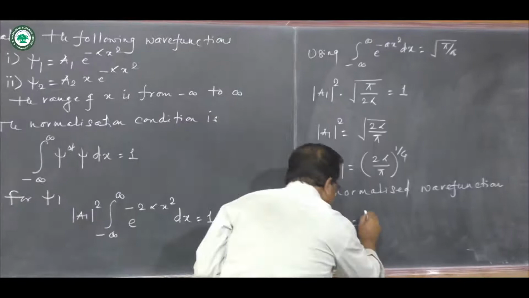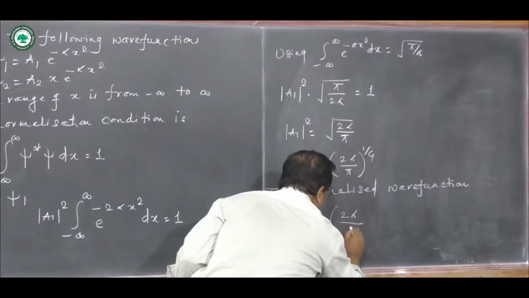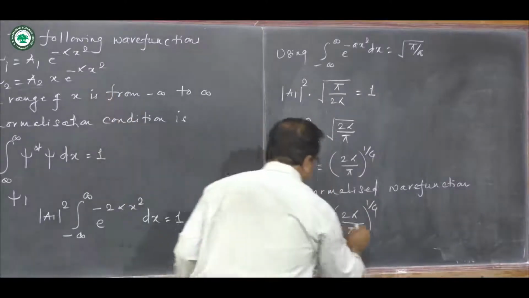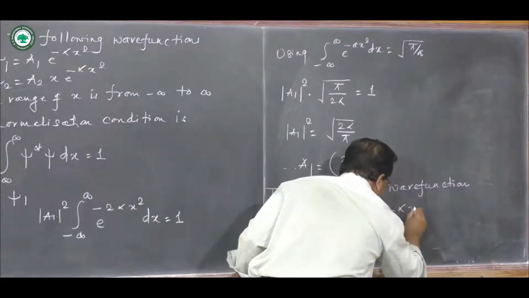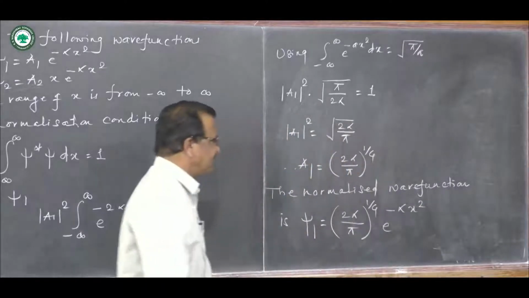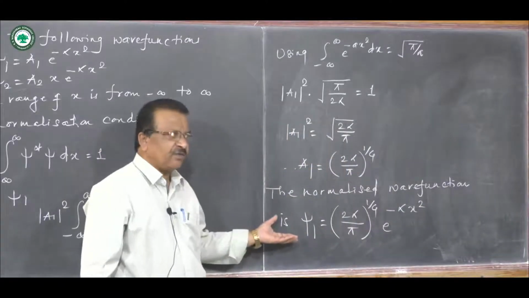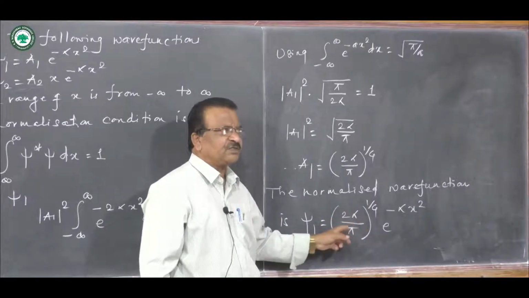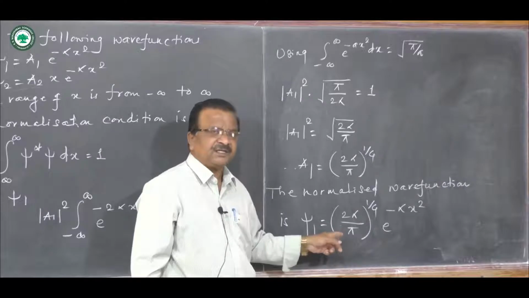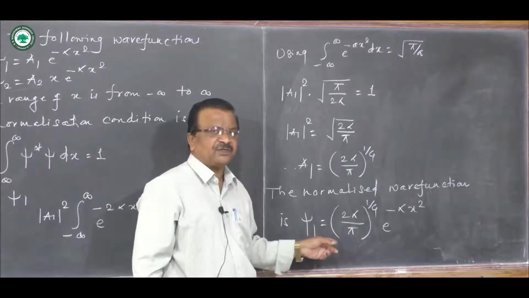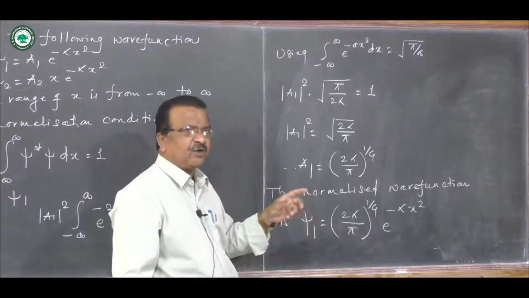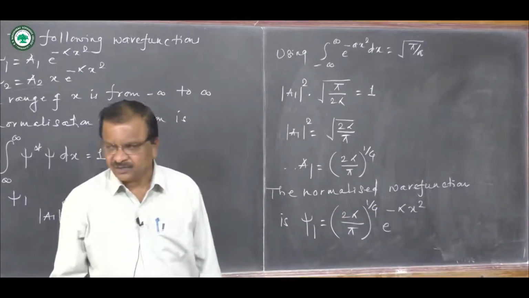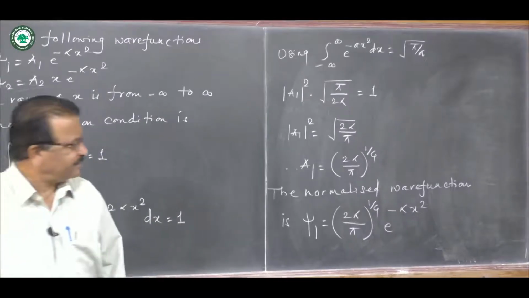So twice alpha upon pi raised to 1/4 multiplied by e raised to minus alpha x square. So this is the normalized wave function in which this unknown normalization constant is known. And what is the speciality of this normalized wave function? If you integrate mod psi square dx, then this will definitely come out to be equal to 1, or unity.